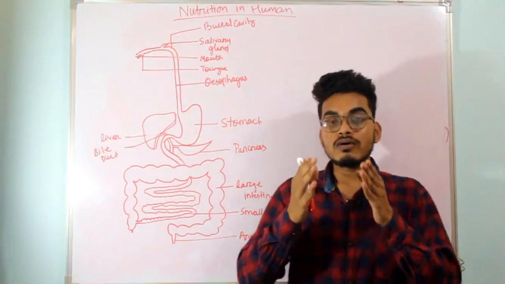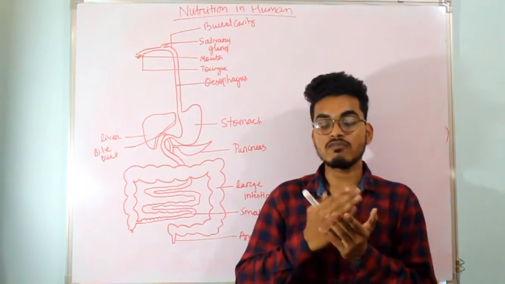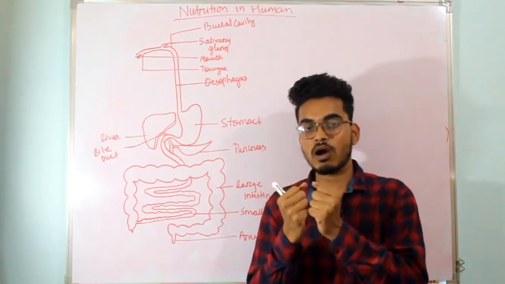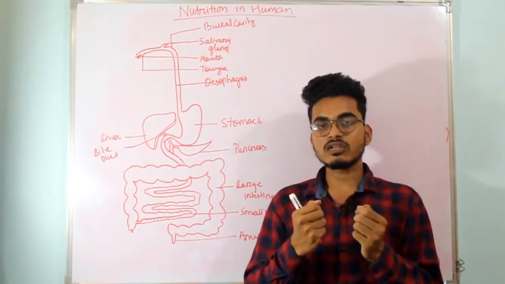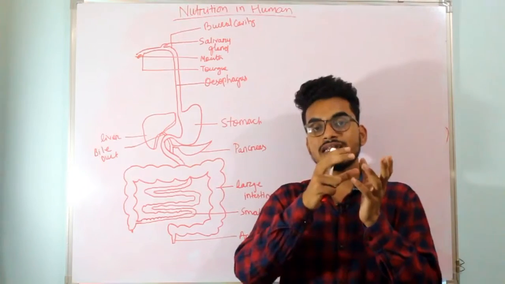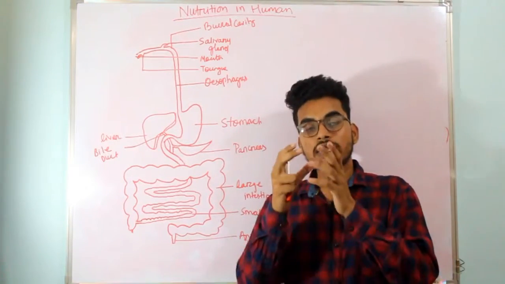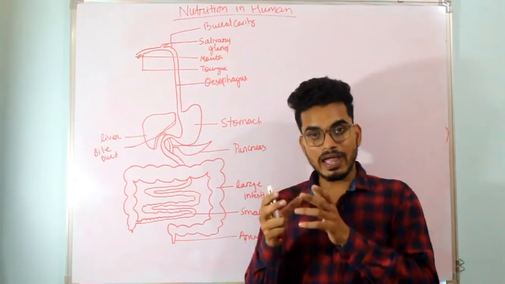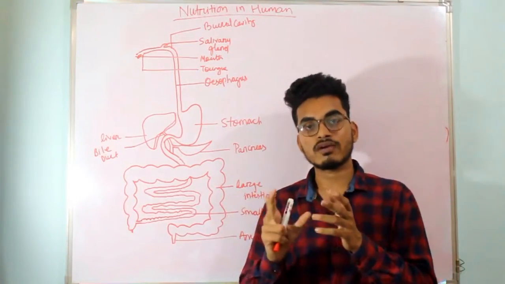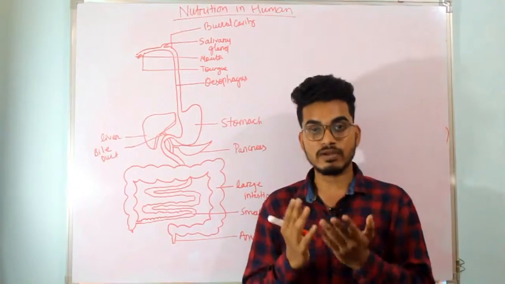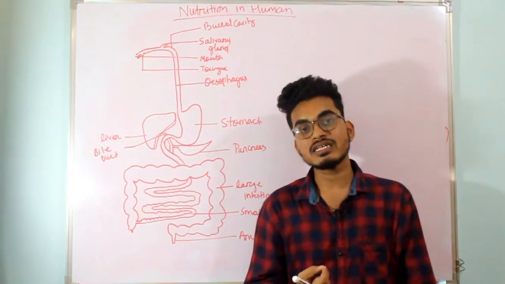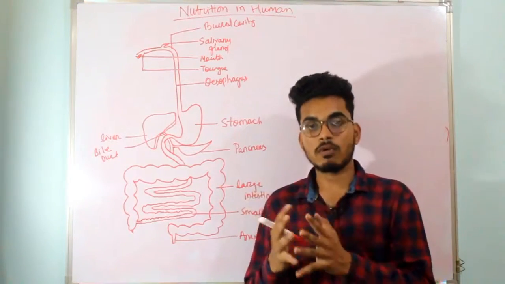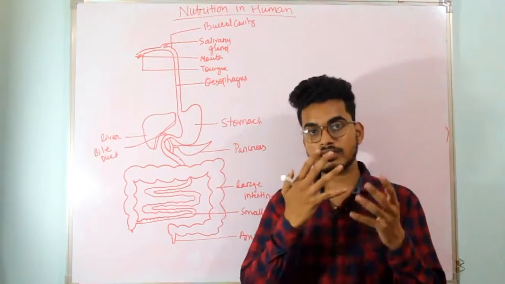So we make the hard food into paste form, and as a result the food can easily pass into the esophagus, or food pipe, and move to the stomach without any trouble in between. That is the reason food is converted into paste form by the help of saliva.